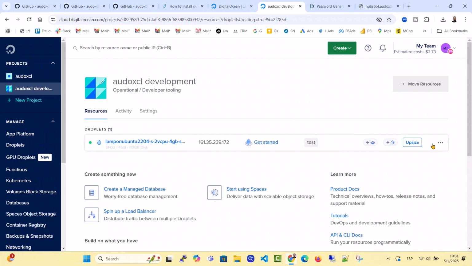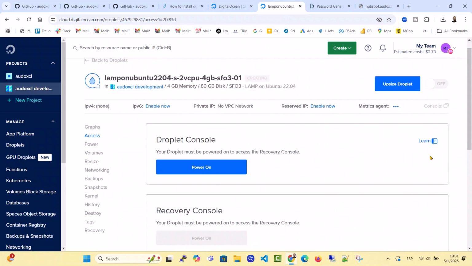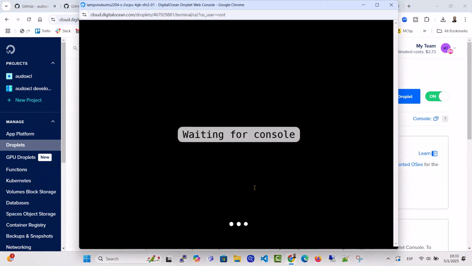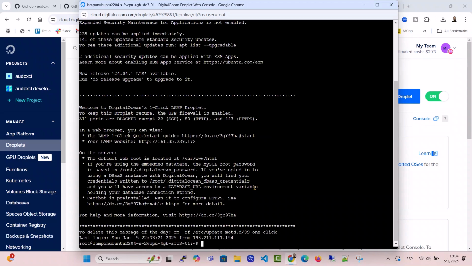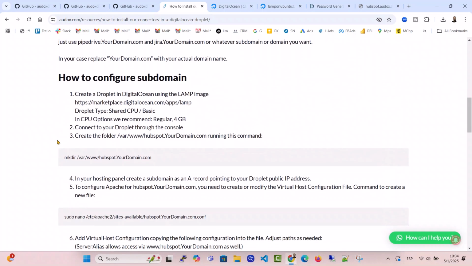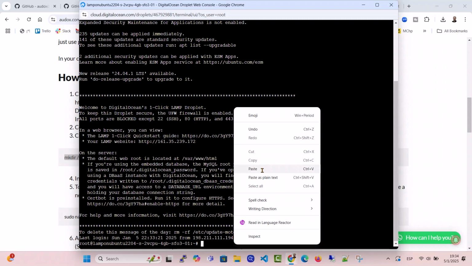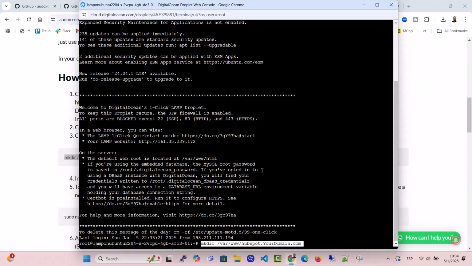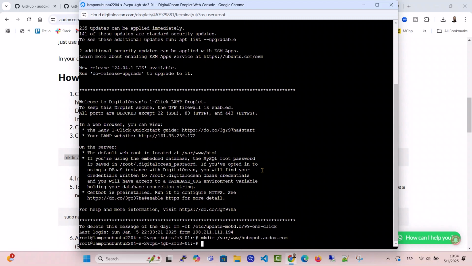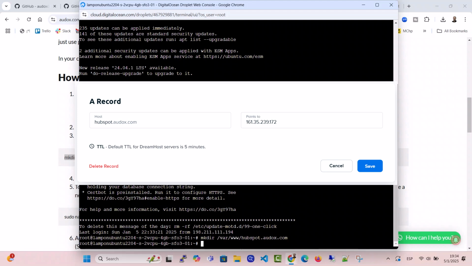Next, we'll configure the subdomain where our connector will run. Connect to your droplet via the console. Create a folder for your subdomain. In your hosting panel, create an A record for your subdomain pointing to the droplet's public IP.